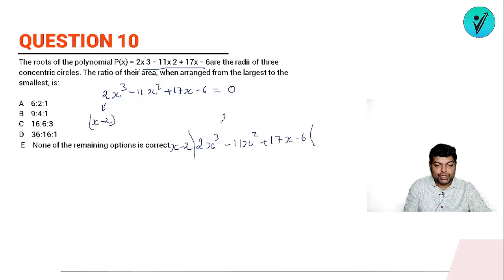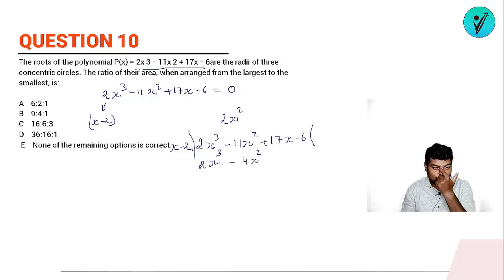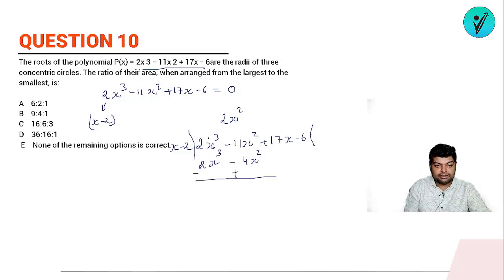So first of all it will be 2x square. Okay, so here also 2x cube minus 4x square will come, 2x cube and minus 4x square. Okay, then we subtract, so this is minus, this is plus, so it will be minus of 7x square plus 17x. This time we will be multiplying by minus 7x, so it will be minus of 7x square plus 14x.